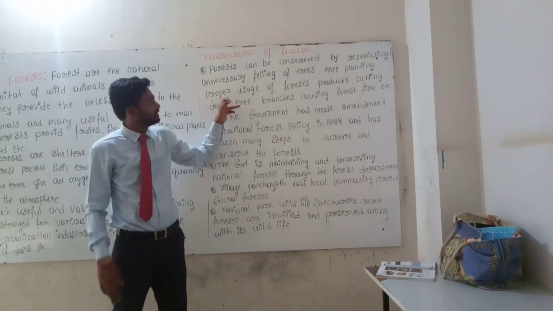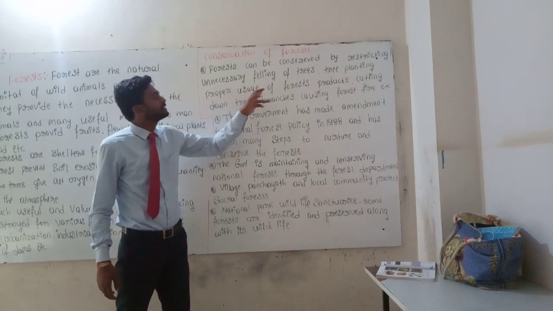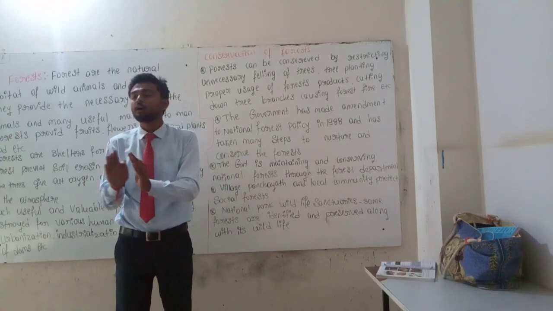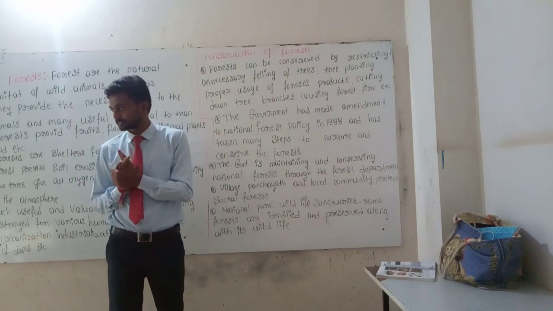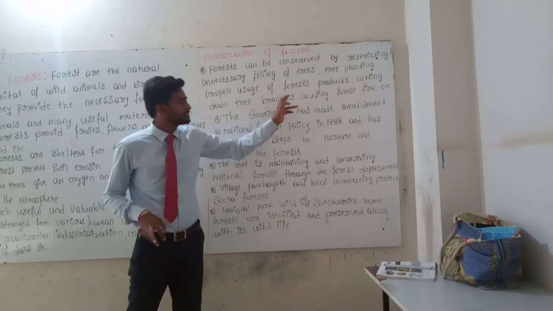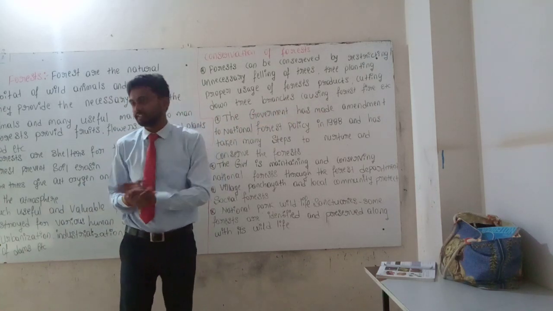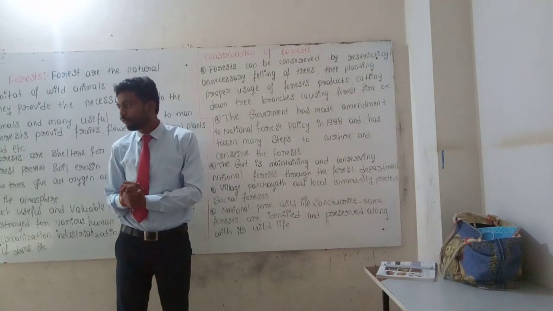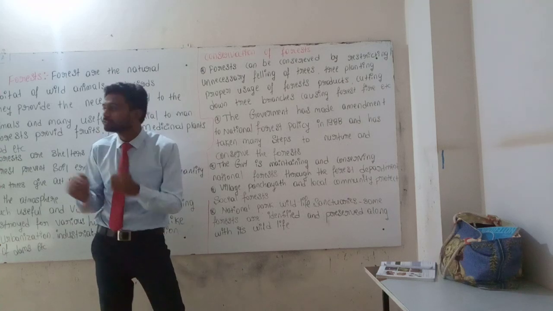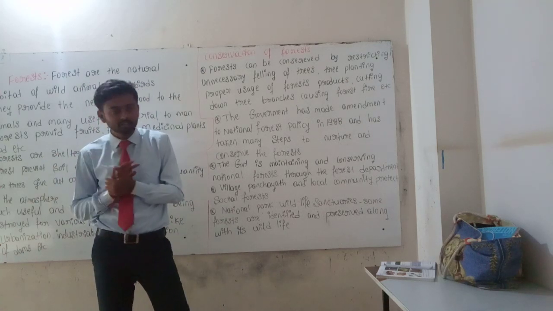Next one, proper usage of the forest products. Next, cutting down the trees and branches causes forest fire. So this way we conserve the forest.